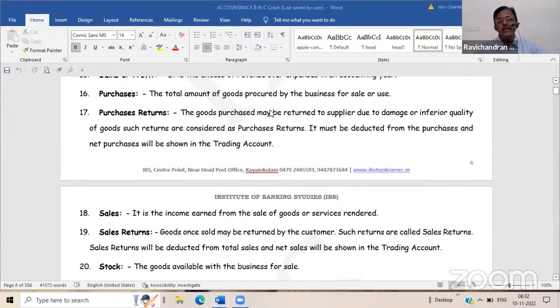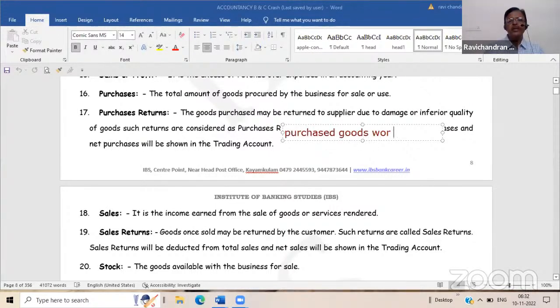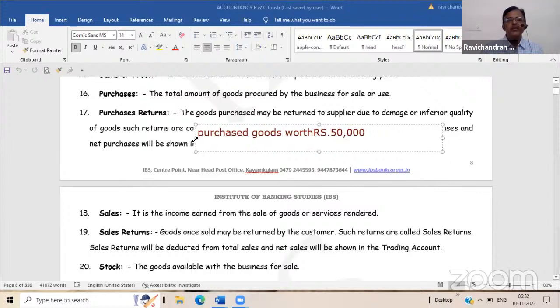Why am I saying like that? There are two instances which you have to identify. One is where the problem will say purchased goods worth rupees 50,000. In another scenario, purchased furniture worth rupees 50,000.